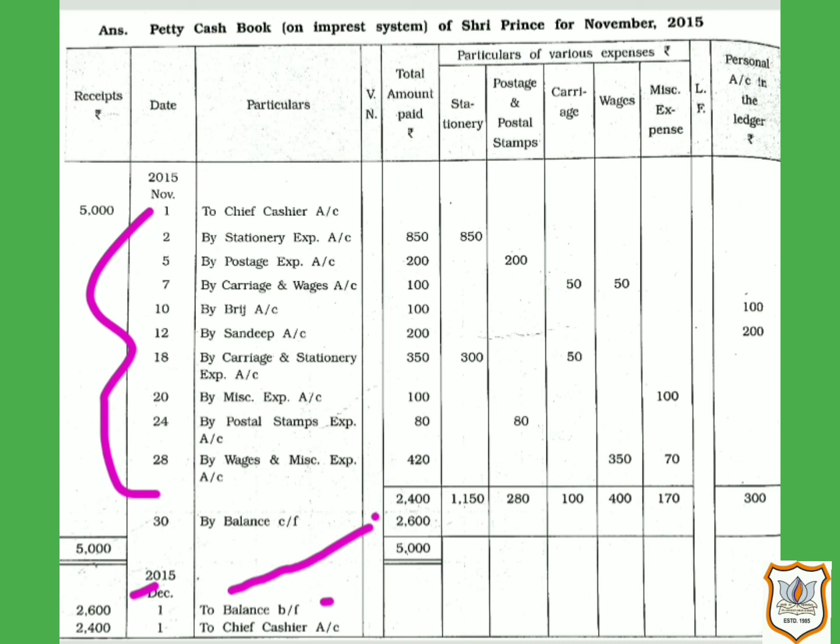So here 2,400 will be written, as the main cashier will provide cash equal to the amount spent by the petty cashier. So we will record here 2,400, date first, to chief cashier. So in this way, the petty cash book will be prepared.